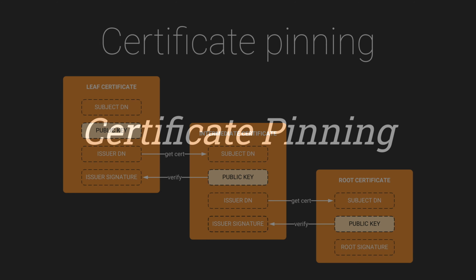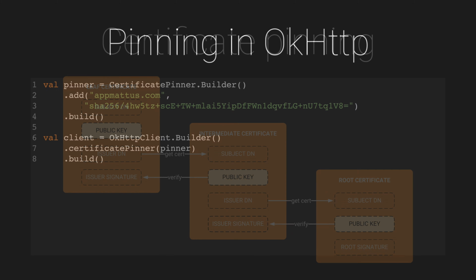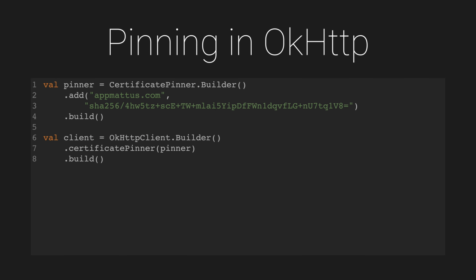So how does certificate pinning stop this kind of attack? The simplified version is that pinning uses a hash of the public key to verify that a particular certificate appears somewhere in the chain, and if it doesn't, then the connection is denied. From a technical perspective, implementing pinning looks pretty trivial, requiring just a few lines of code. However, the code doesn't really show us the complete picture.